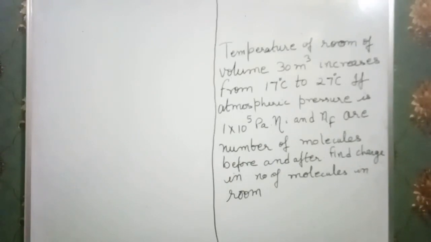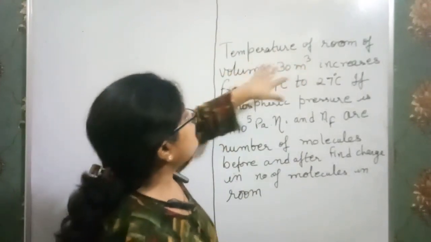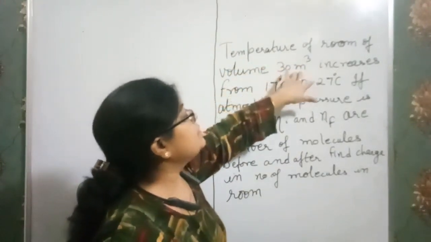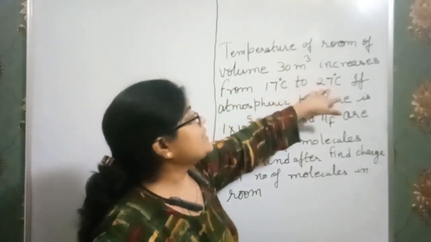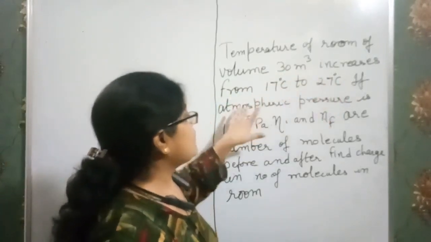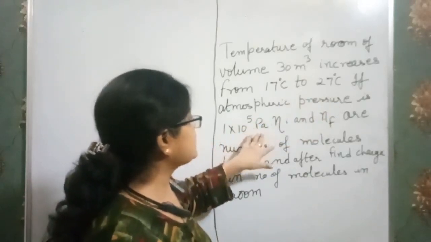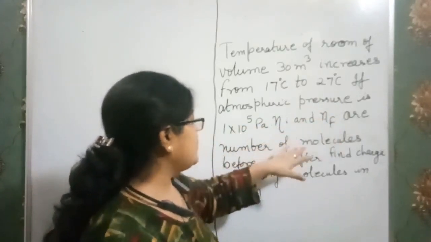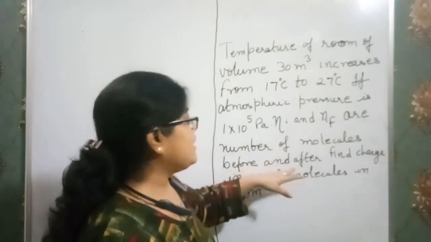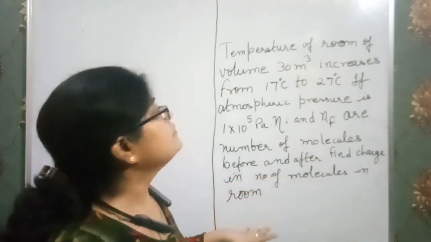Now watch another question. The temperature of a room of volume 30 meter cube increases from 17 degrees Celsius to 27 degrees Celsius. If atmospheric pressure is 1 into 10 to the power 5 Pascal, and Ni and Nf are the number of molecules before and after, find the change in number of molecules in the room.